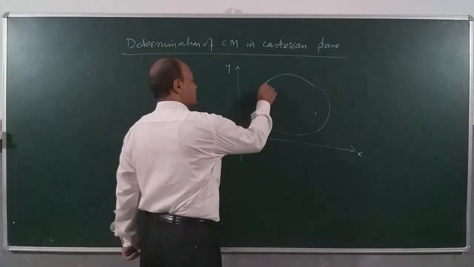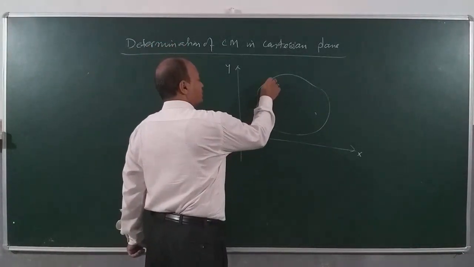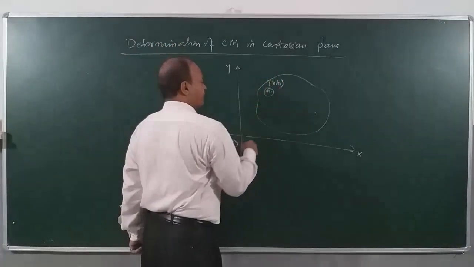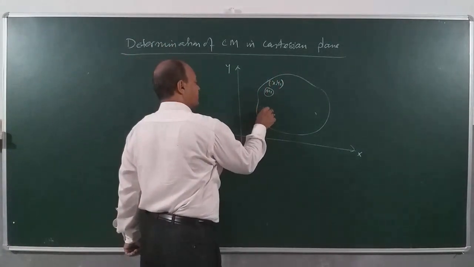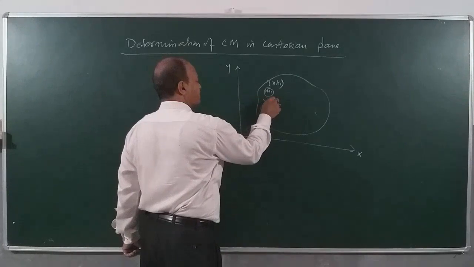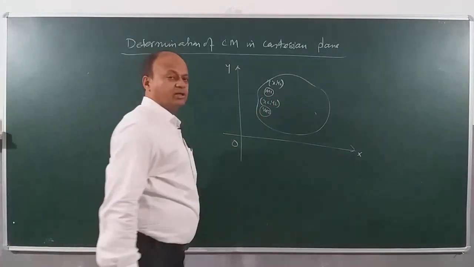There is a particle of mass m1, its coordinate is x1 comma y1. Similarly, I have a particle of mass m2, its coordinate is x2 comma y2.